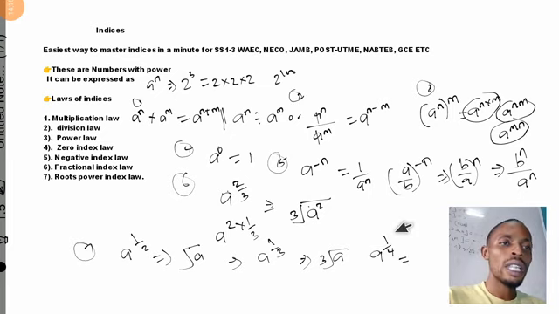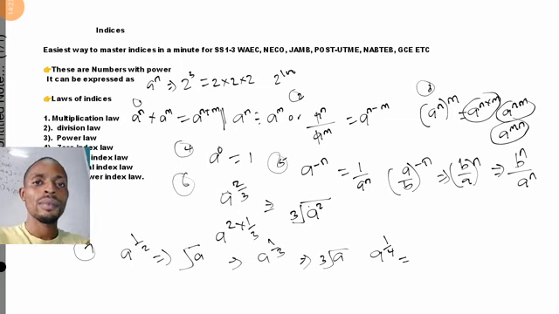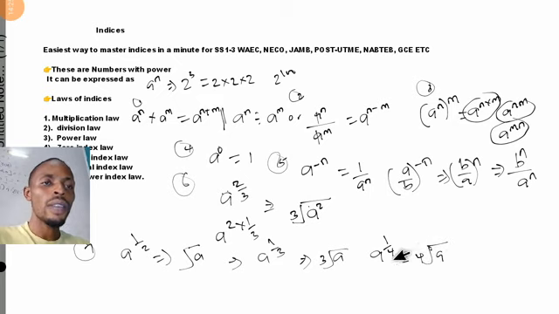So the answer to this is the fourth root of a. Whenever you have an expression like this, this is how you express it.